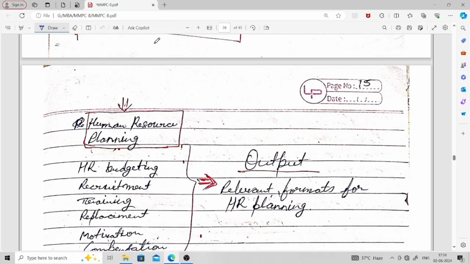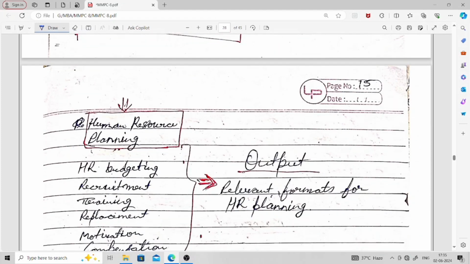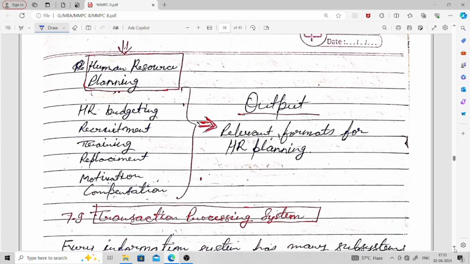So you see, this is the input, and then this input goes here for human resource planning. And in human resource planning, what we do here is HR budgeting, recruitment, training, motivation, and compensation.